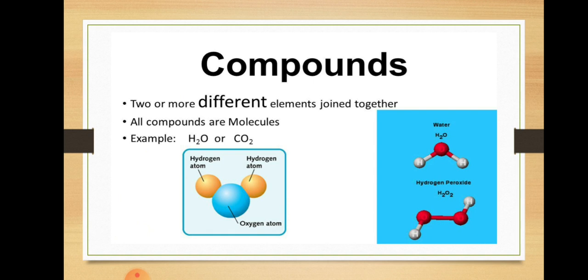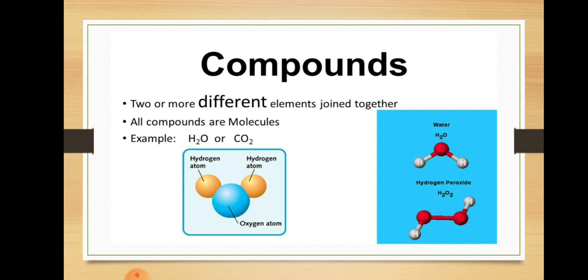So here are compounds. When two or more different atoms combine, they form a completely new substance, that is called a compound. Compound is also known as molecules. Two or more different elements join together, for example two hydrogen atoms and one oxygen atom, so these are also called molecules.